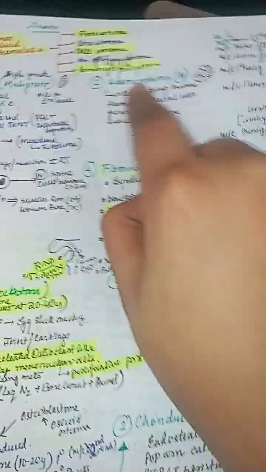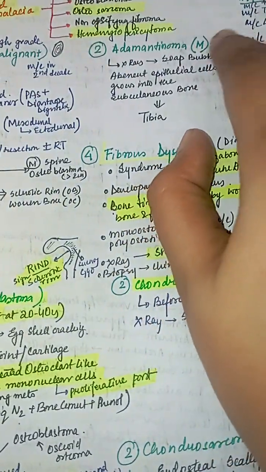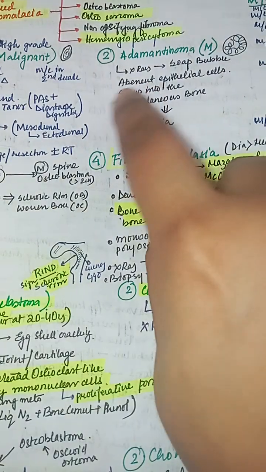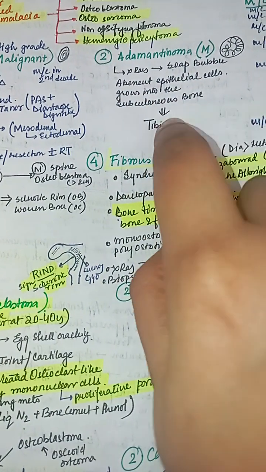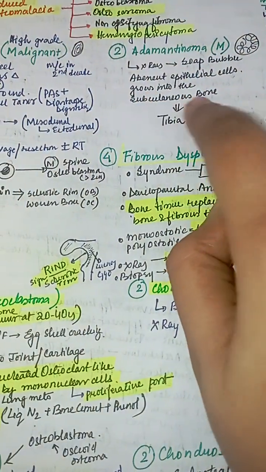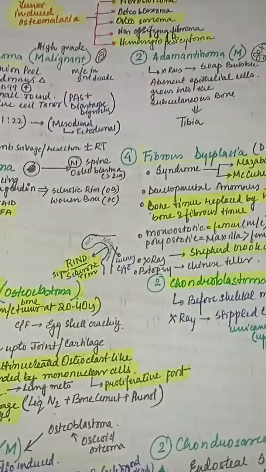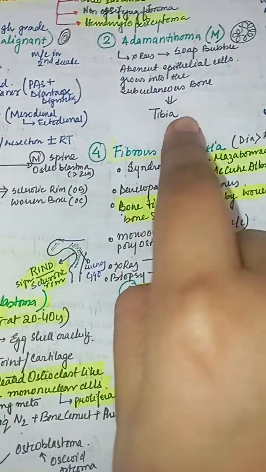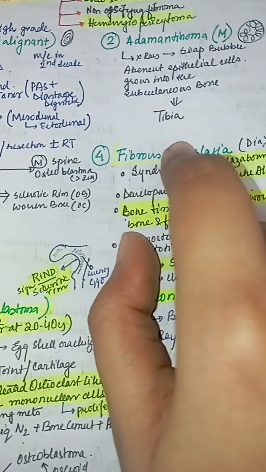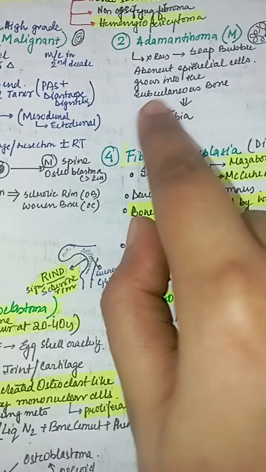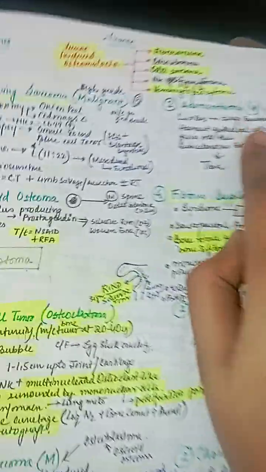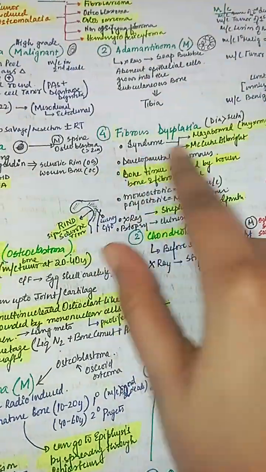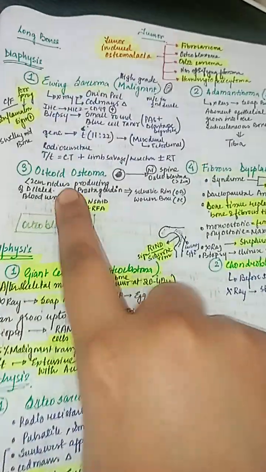Another malignant tumor is the adamantinoma. Adamantinoma shows a soap bubble appearance in the X-ray. It is formed from the aberrant epithelial cells that grow into the subcutaneous bone, that is tibia. Here the epithelial cells are going into the subcutaneous bone of tibia, forming a soap bubble appearance, and this is malignant in nature. Osteoid osteoma and fibrous dysplasia are the benign forms of diaphyseal tumor.